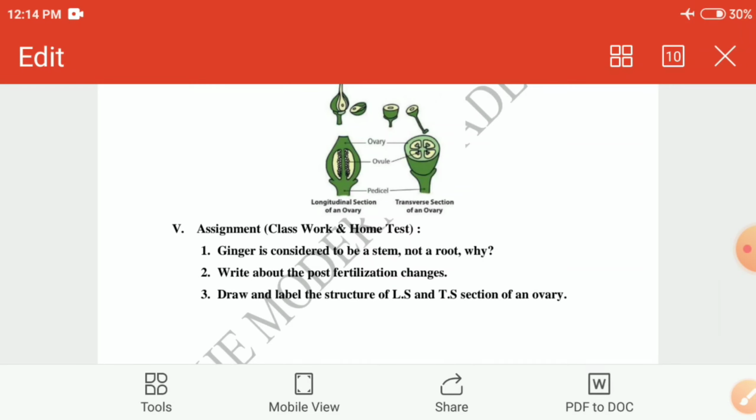Next, assignment, class work and home test. First question: ginger is considered to be a stem, not a root. Why? Second, write about the post-fertilization changes. Third, draw and label the structure of the LS and TS section of an ovary.